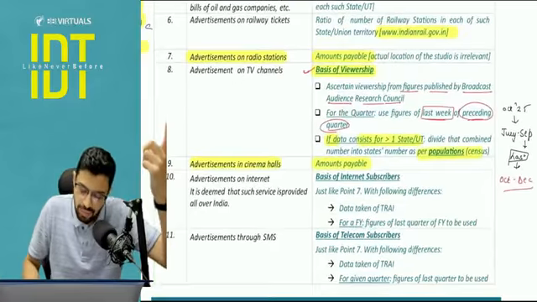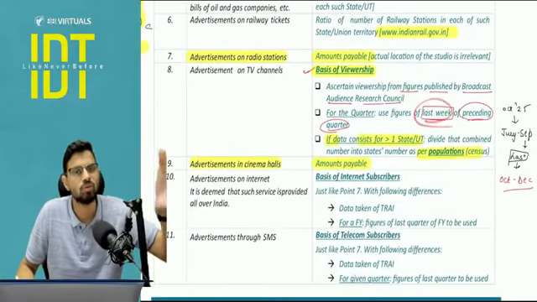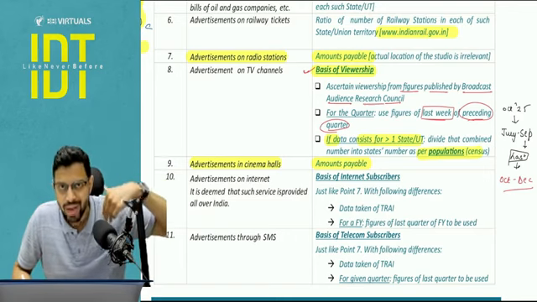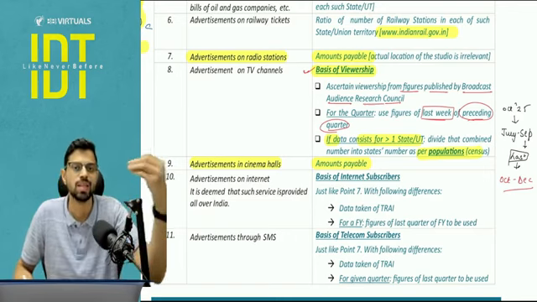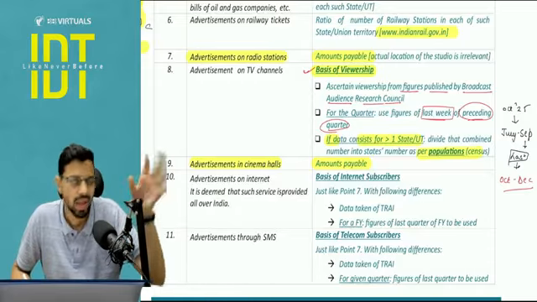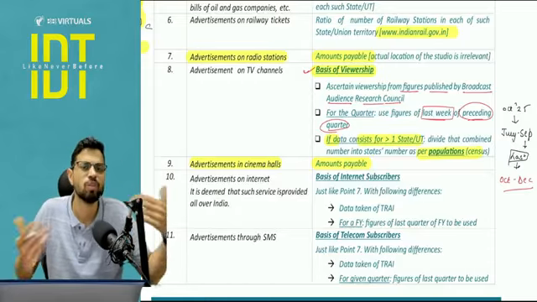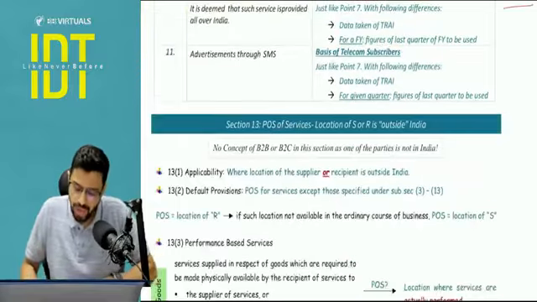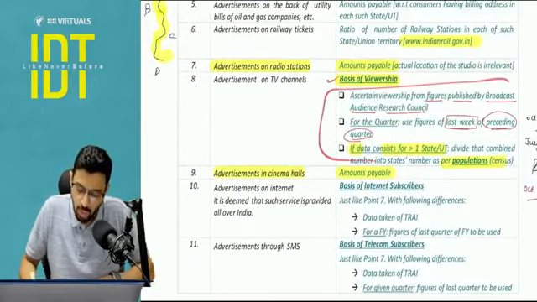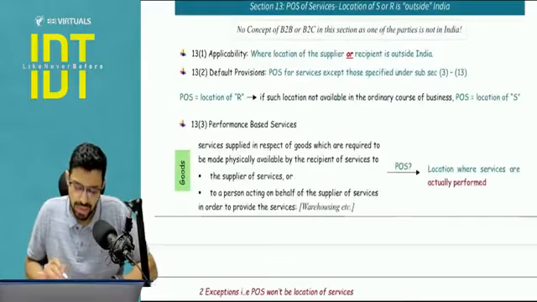This figure is available on a weekly basis, so we are here using the last week data. This is not in our hands, this is not in our control. This data is being published by the respective authorities as per their own controlling procedures. Okay, we are just going to use that. This is kind of a proxy for us, right? Okay, so here last quarter is to be used, and this will be given in the question. You should be clear with the modus operandi. I hope this is clear now.